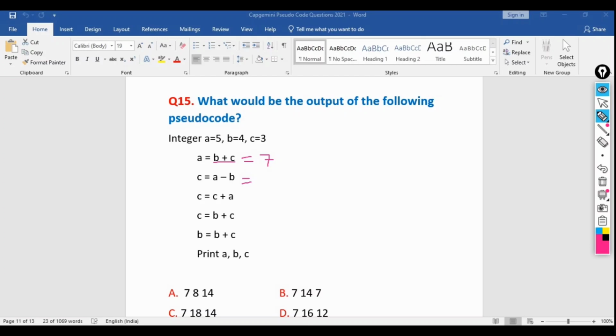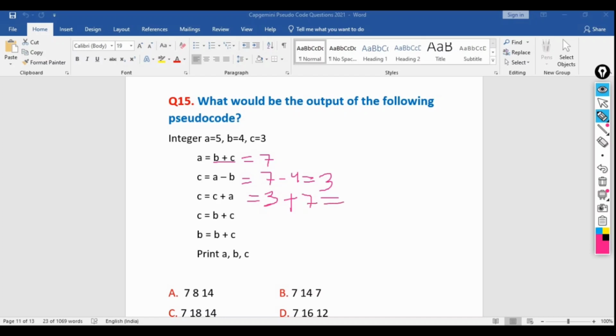So what is the updated value of c? Here a is 7. 7 minus b, b equal to 4. So it will be 3. Then c equal to c plus a. So what is the updated value of c here? 3. So it will be taking 3 plus the updated value of a. So it will be taking 7.